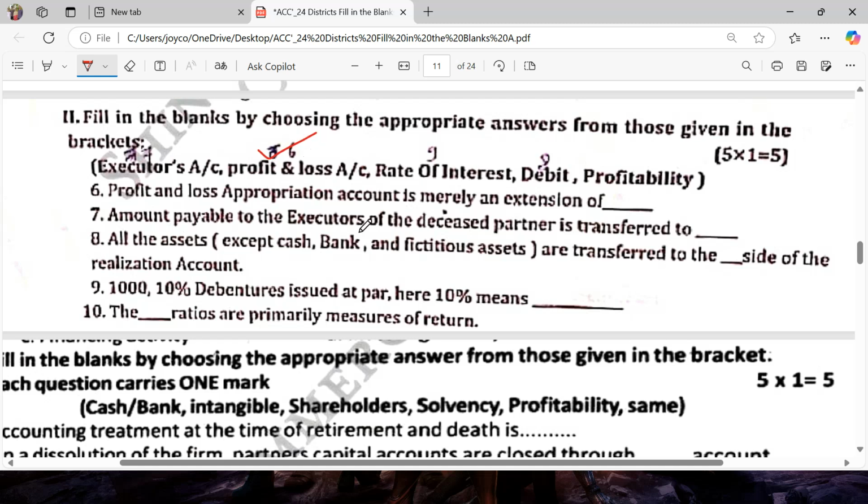Amount payable to executors of the deceased partner is transferred to executors account. All assets except cash or bank and fixed assets are transferred to dash side of the realization account. Answer: debit side. 10% debenture issued at par. Here 10% means it is the rate of interest. The dash ratios primarily measure the return. Answer: profitability.